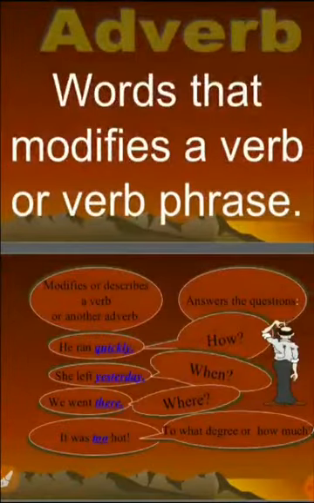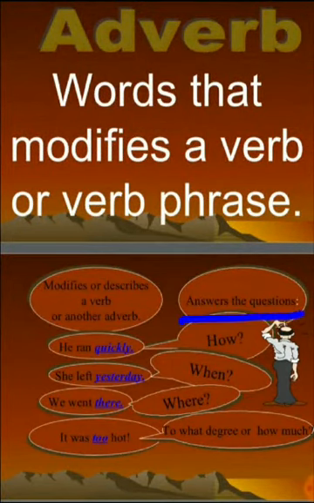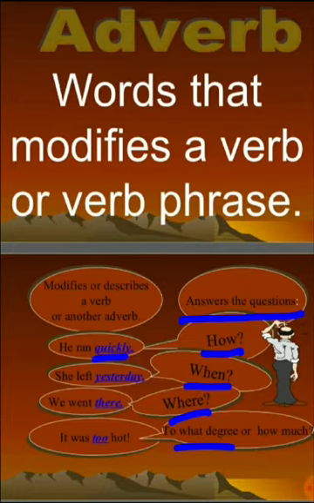So an adverb is a word that modifies a verb or a verb phrase. In other words, we can say it answers the questions of how, when, where, or to what degree. So look at the example below. If we ask the question how he ran, then we get the answer, he ran quickly. So the word quickly is an adverb. So when it tells the manner of something, then it is an adverb.